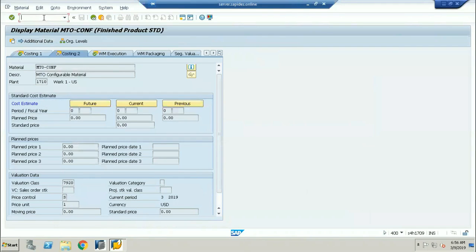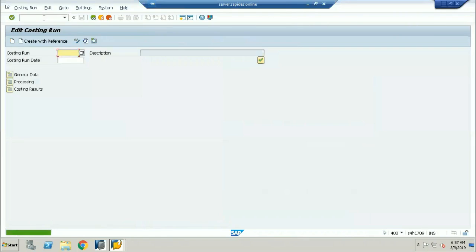Before I do the goods receipt, I'll go to /n CK40N. I'll use CK40N as the transaction code, press enter, and give the date here. What is the costing run date? The costing run date is going to be 01/03/2019.